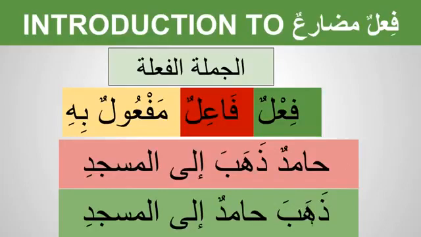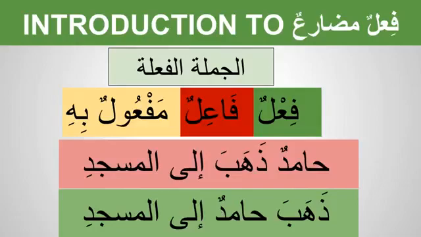If we switch around, dhahaba Hamidun ilal masjidi, what do we get here? Here is jumlatul fi'liya. We're looking for the fa'il. We know fa'il is always marfu', Hamidun. So here Hamidun we call a fa'il, but in the previous sentence Hamidun is mubtada. So there's a difference between jumlatul fi'liya and jumlatul ismiya.